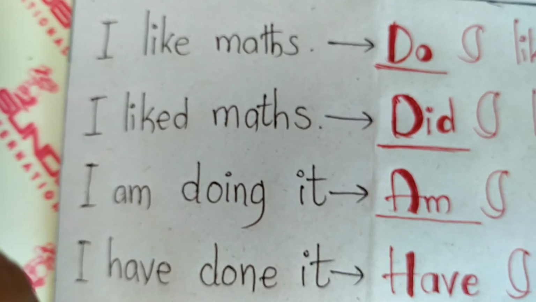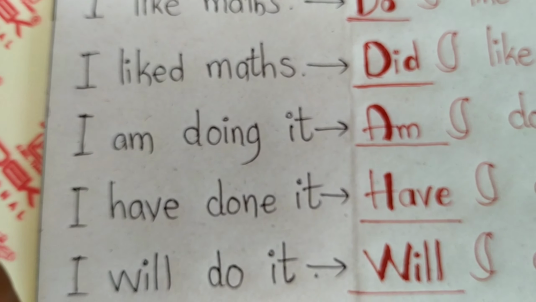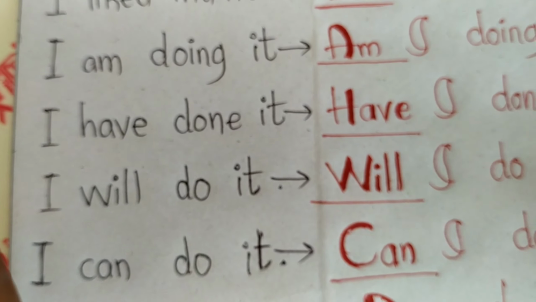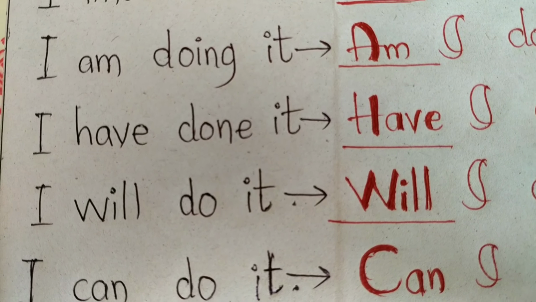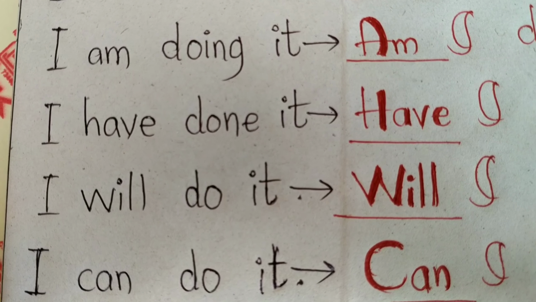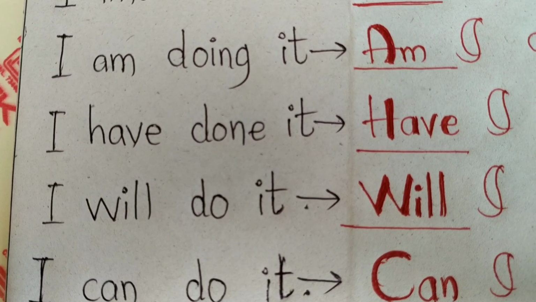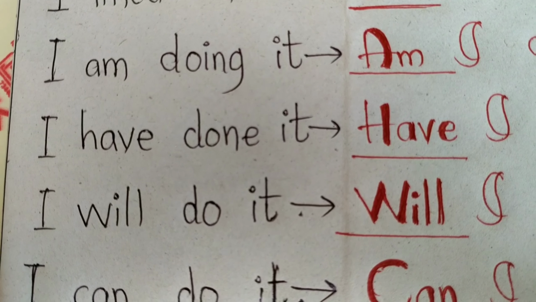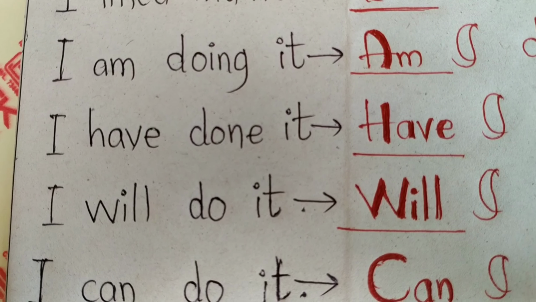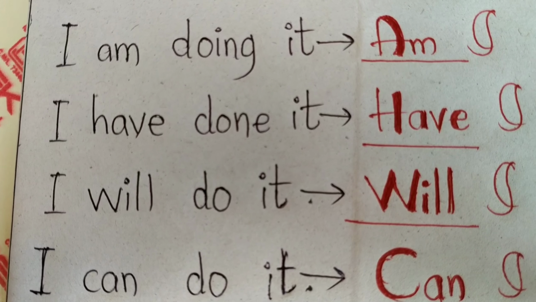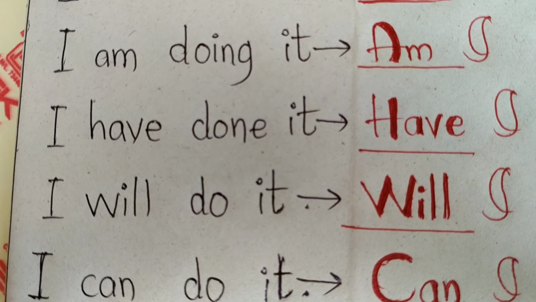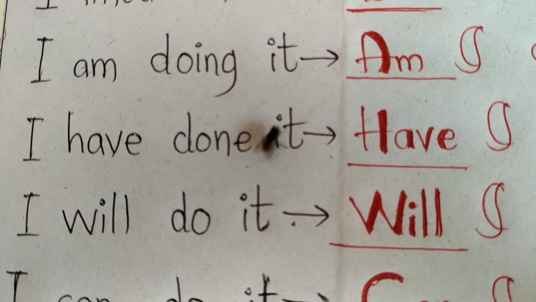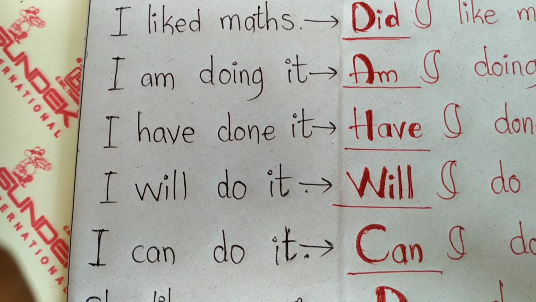Let's see the remaining things. Remaining things are very easy. Why am I saying very easy? They have some helping verbs here: am, have, will, can. When helping verbs are there, our task will be very easy. When you want to convert a simple statement into a question, you just have to bring that helping verb forward. Then it becomes am I, have I, will I, can I. For example, if you get a question like this, the am should go after the subject, have should go after the subject, will should go after the subject. Then it becomes an assertive sentence.